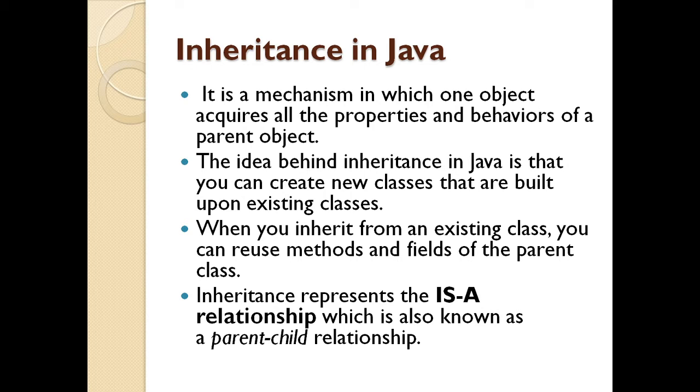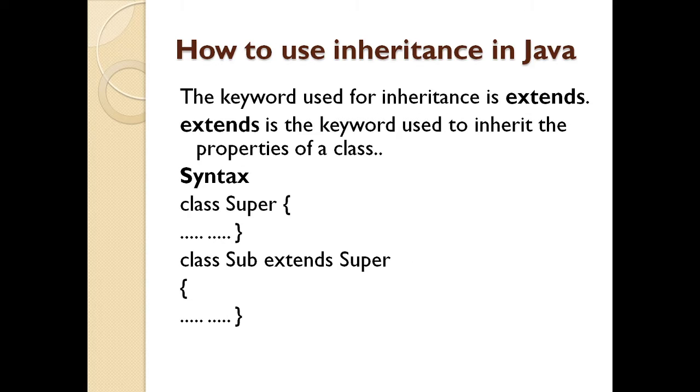Now, how do we use inheritance? The keyword extends is used for inheritance. It inherits the properties of a class. Now look at the syntax here. Here I have class super. I have defined the data members and member functions in the class, and then I extend a class sub from super. So I write class sub extends super. So now sub will have all the methods and properties of class super.